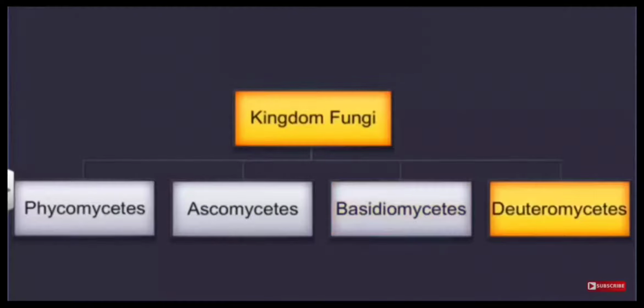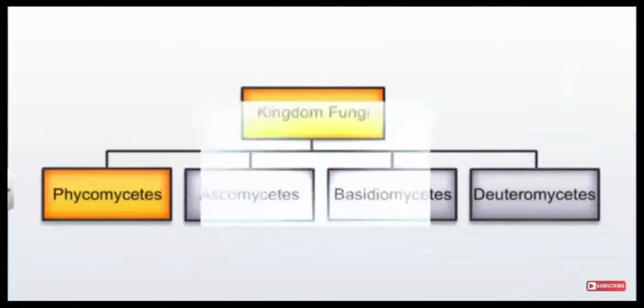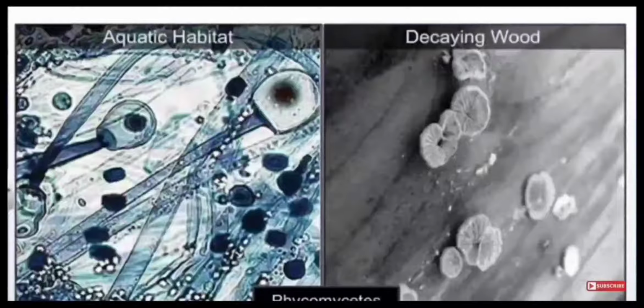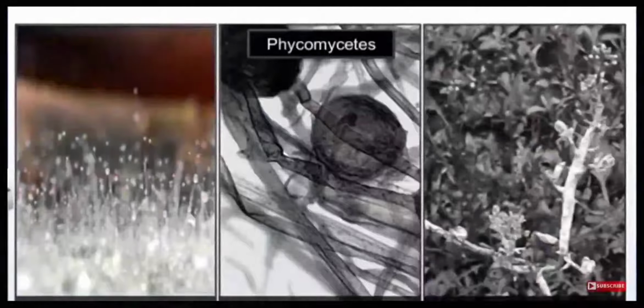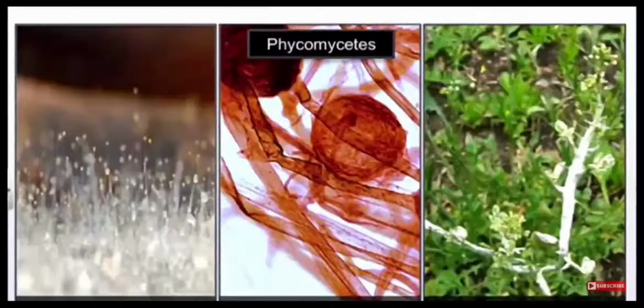Mycology is the study of fungi. That's why we use the suffix mycetes. So let us study them one by one. First is Phycomycetes. Phycomycetes are the algal fungi. They are aquatic in habitat. They might be seen in decaying wood. Very common examples of Phycomycetes are bread mold, Rhizopus, or Albugo.